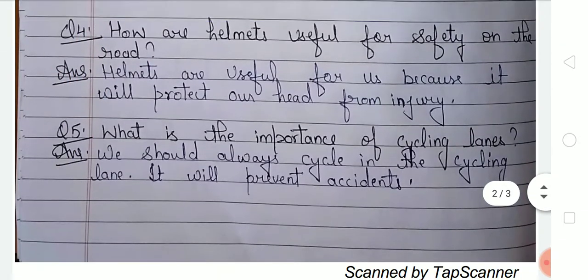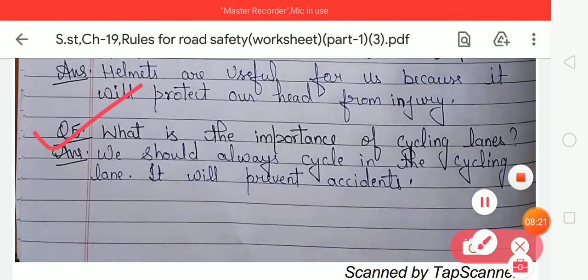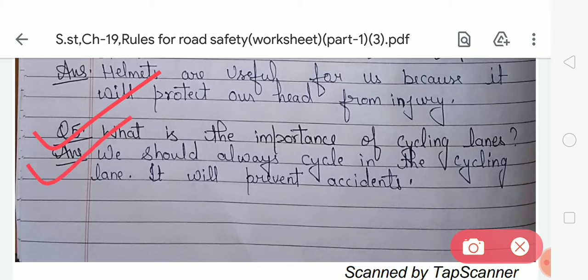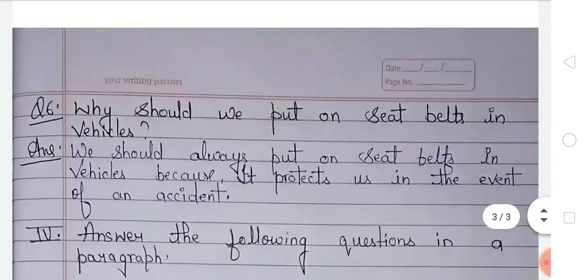Now look at question number 5. Your question number 5 is, what is the importance of cycling lanes? It means in question number 5 they are asking about the importance of cycling lanes. So your answer is, we should always cycle in the cycling lane because it will prevent accidents.